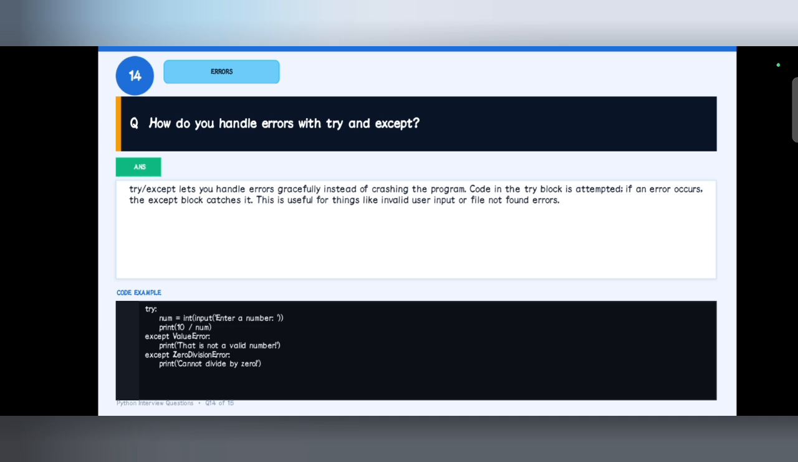And next question, how do you handle errors with try and except? Here try will execute, and when there is an error, then the except block will run. So this is how try and except work.